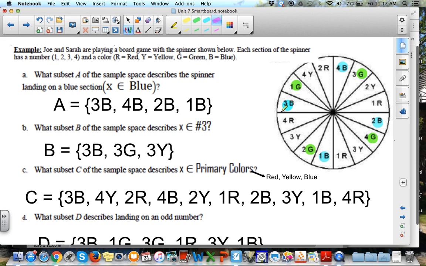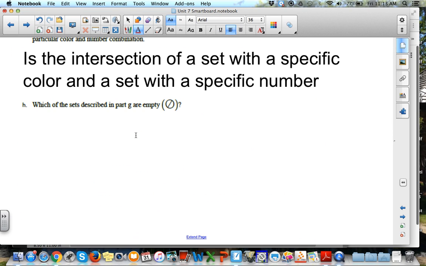Let's check the reds. We have a 1 red. We have a 2 red. We have a 4 red, and we have another 1 red. So what red were we missing? We didn't have a 3 red. So if we were to write that out, a number 3 intersected with a red is empty.